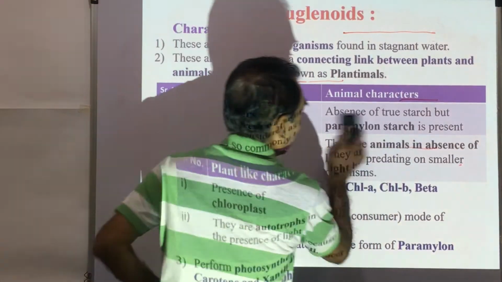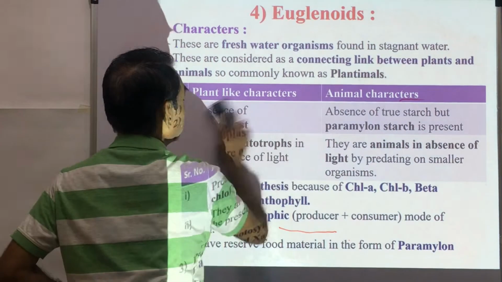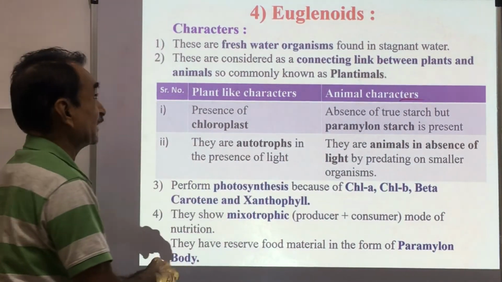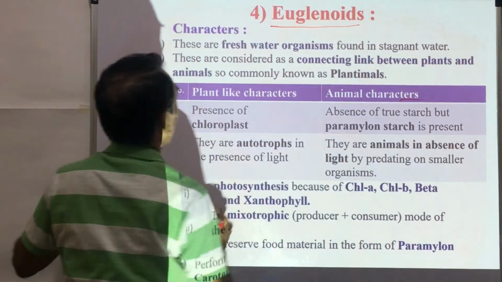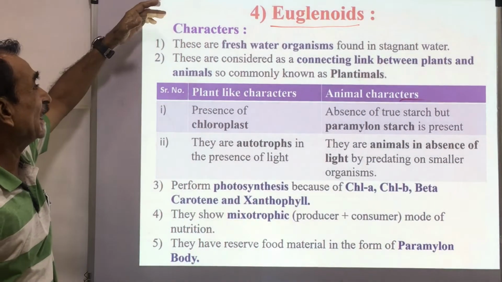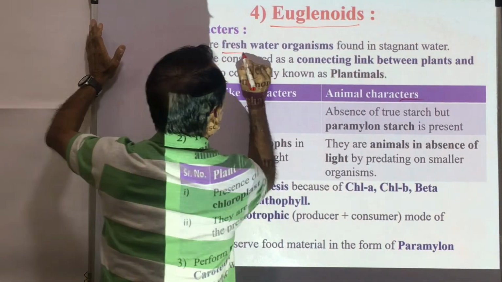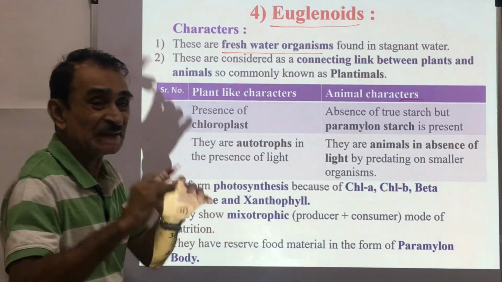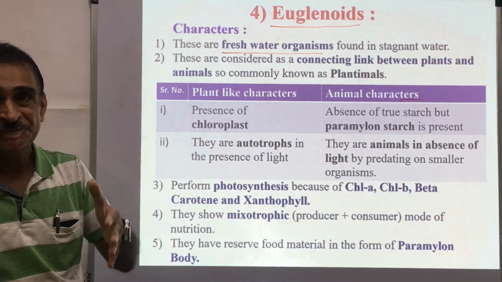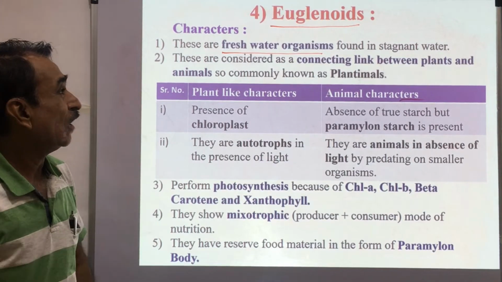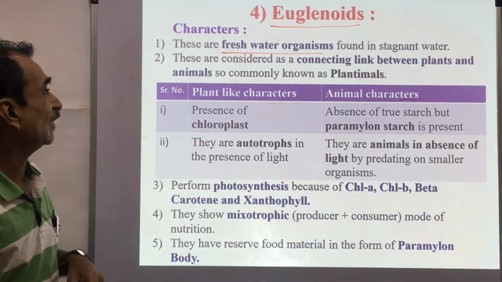Then next category of Protista, these are euglenoids. The characters of euglenoids are, these are freshwater organisms found in stagnant water. The water is not moving, water is stagnant. In such water, these euglenoids are observed.